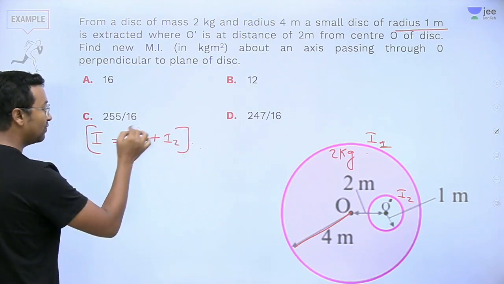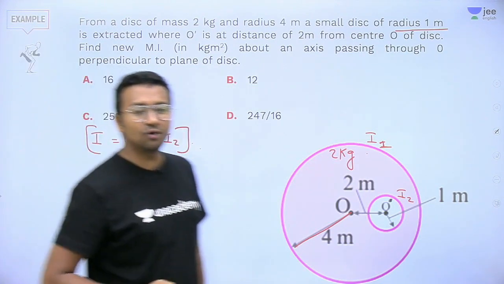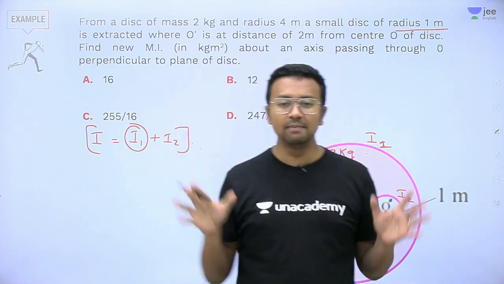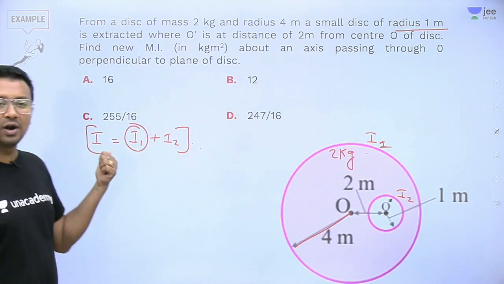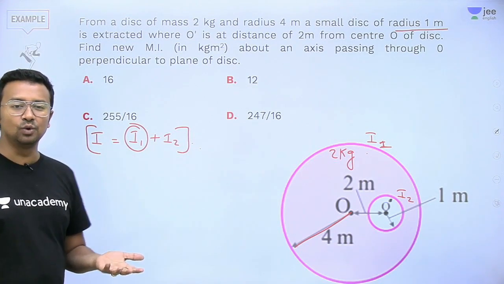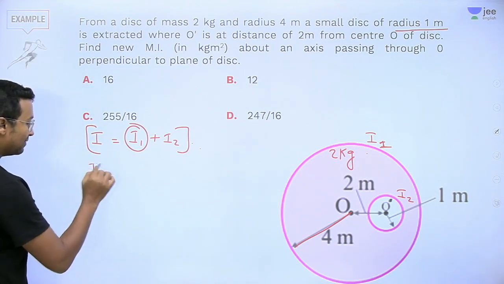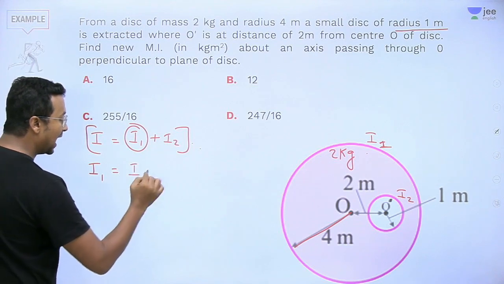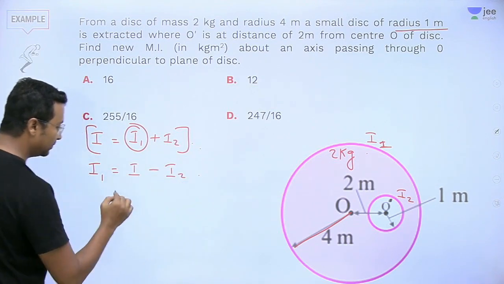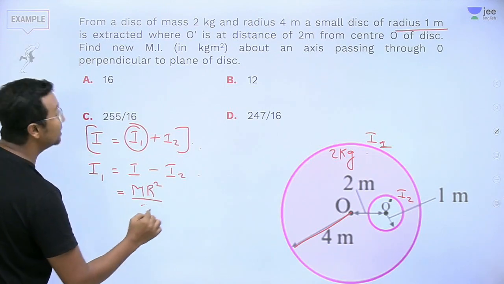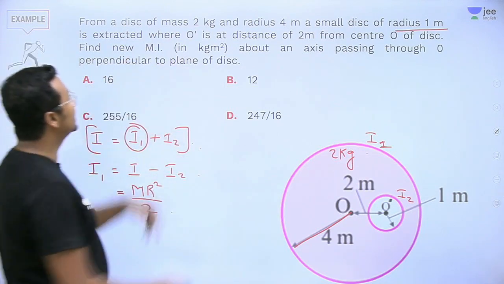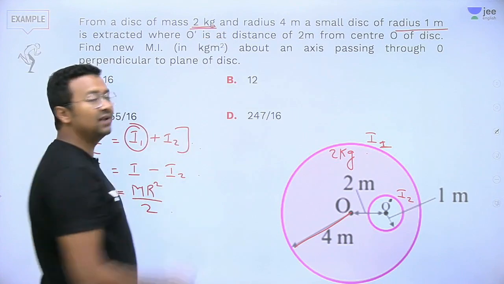But what do we need to find out in the question? We need to find out your I1, that is of the remaining portion. All right, this one is a standard which we already know, that is MR square by 2. So I1 will be I minus I2, right? I is MR square divided by 2. Okay, the mass is how much? 2 kg. It is given to me.